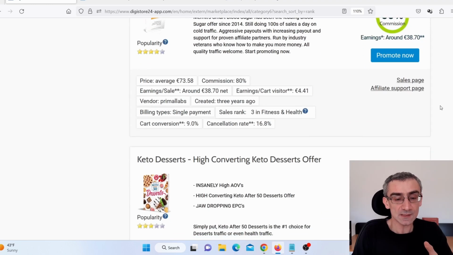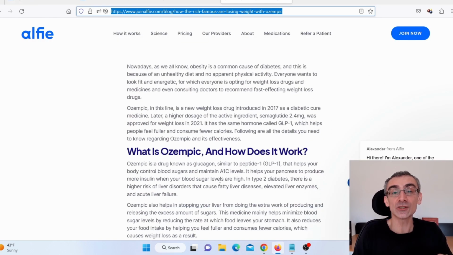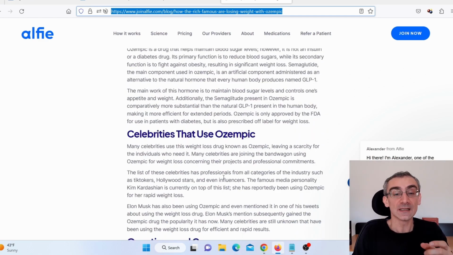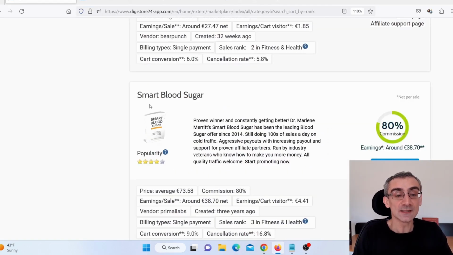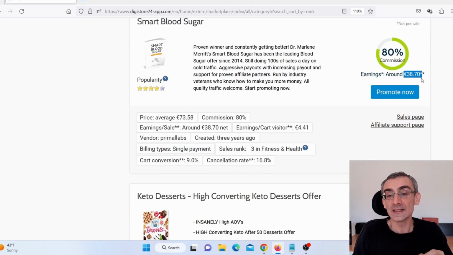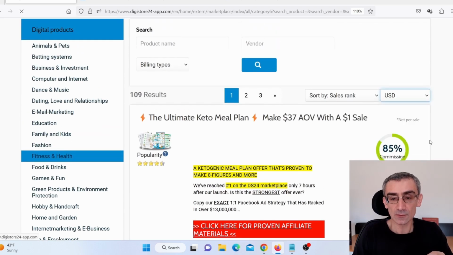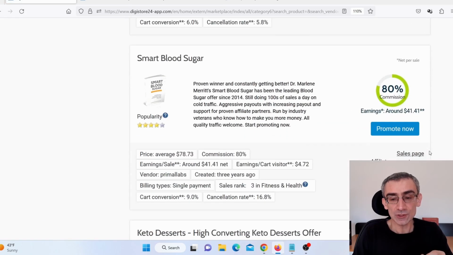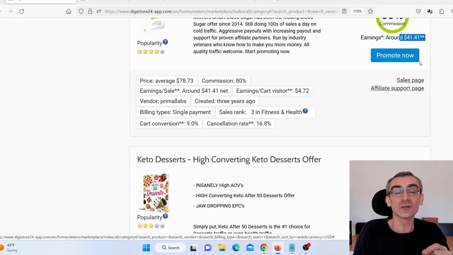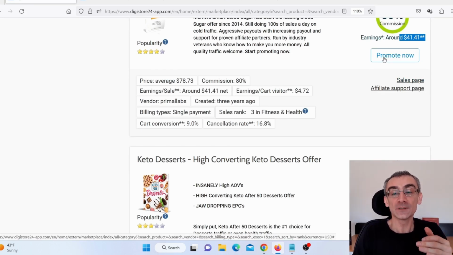Okay, and here you can see there are lots of products related to fitness and weight loss. So let's say, for example, blood sugar, okay, that is related to Ozempic, because when we go here, you will see that this is actually a diabetes drug, and that is why this product here, Smart Blood Sugar, is perfect for this page, okay. And here you can see I can earn 38 euros. So let me just switch this to US dollars, and here you can see I can actually earn $41 per sale.